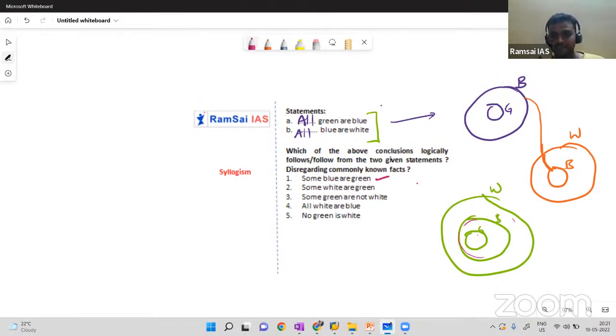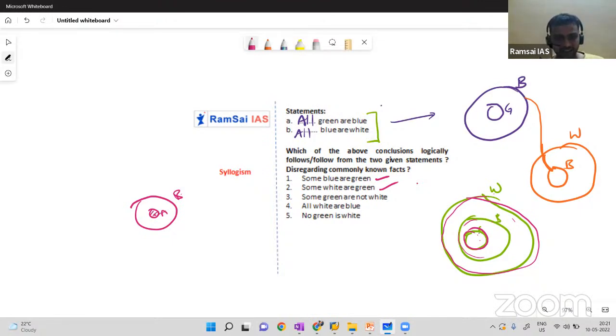Next, some whites are green. Some whites are green. See, if you observe these two circles, white and green. Again, the first case, left side I am drawing A and B. Some B's are A's. True only, na? Second also possible. What is the third one? Some greens are not white. Some greens are not white.